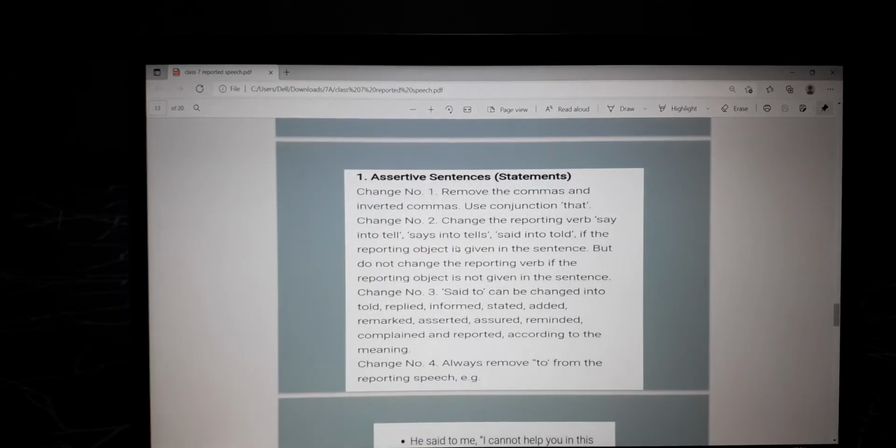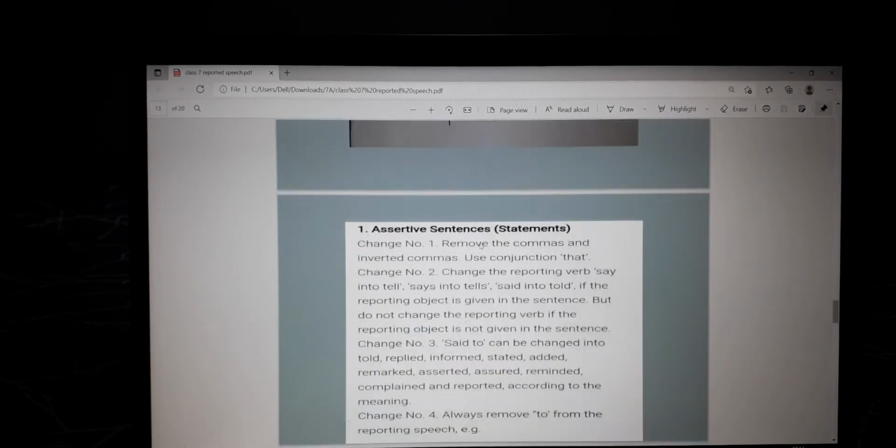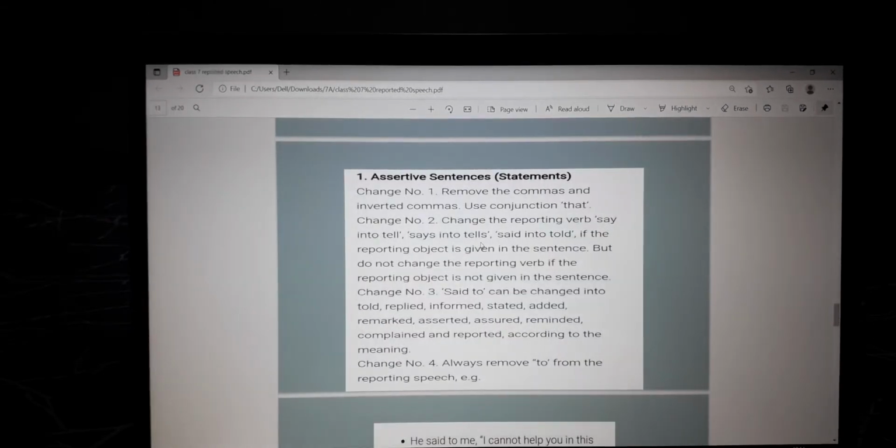Now let us come to assertive sentences. Again, there are certain rules for them to be changed. The first rule is to remove the commas and inverted commas and use the conjunction that. For example, she said that they should go home early. Then in the second change, change the reporting verb say into tell. So say will change into tell, says into tells, said into told.